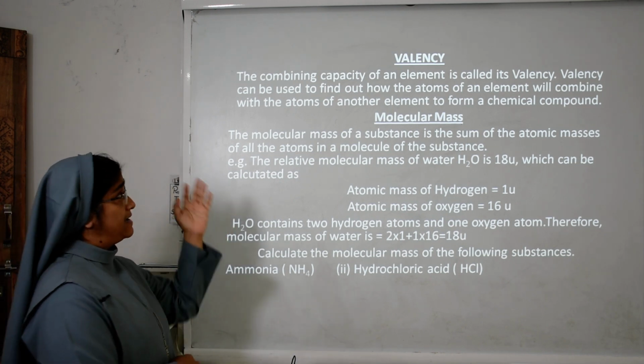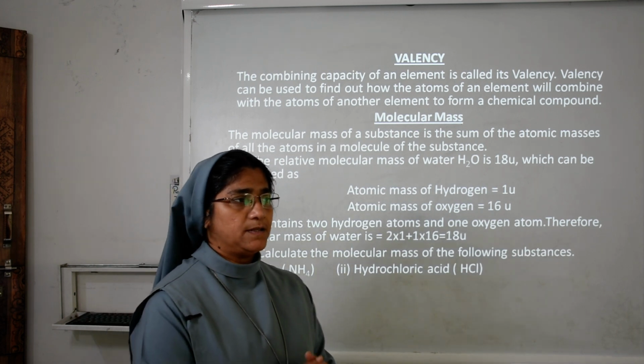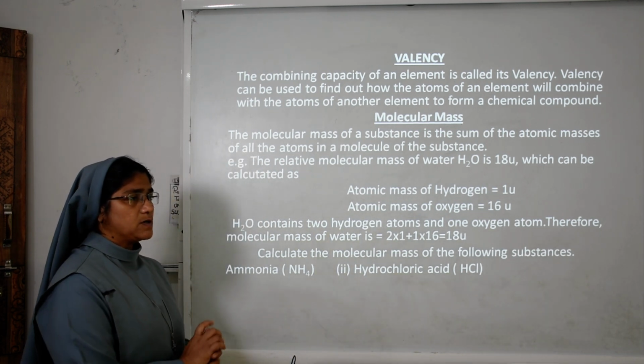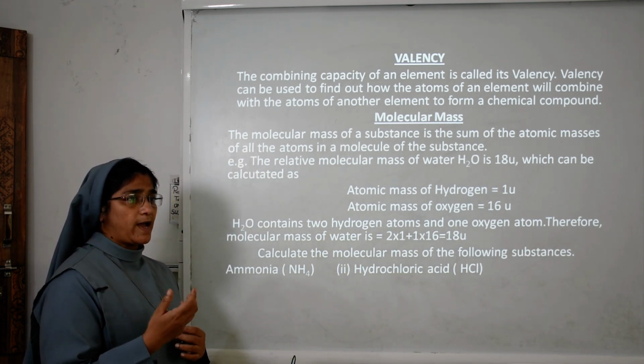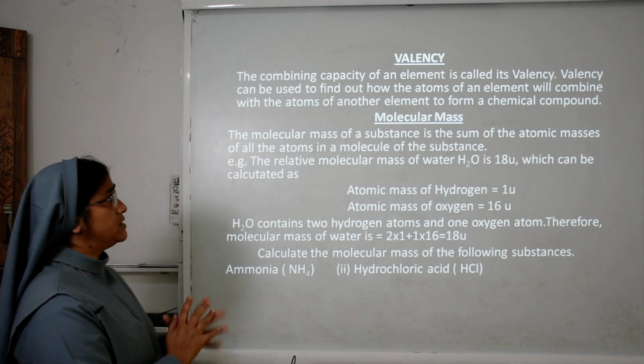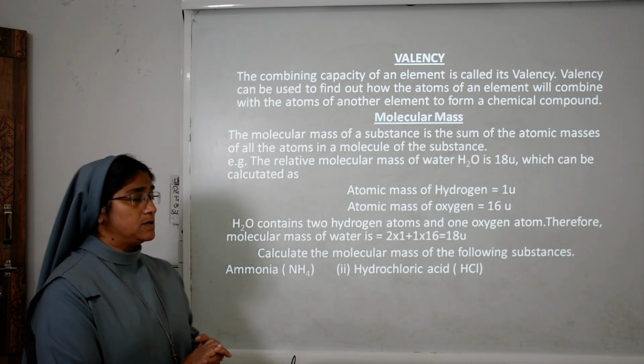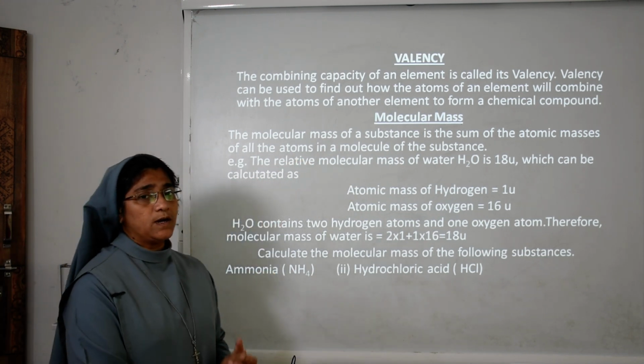So what is valency? The combining capacity of an element is called valency. Valency also helps us find out how the atoms of an element will combine with the atoms of another element to form a compound. So next we will go to molecular mass.